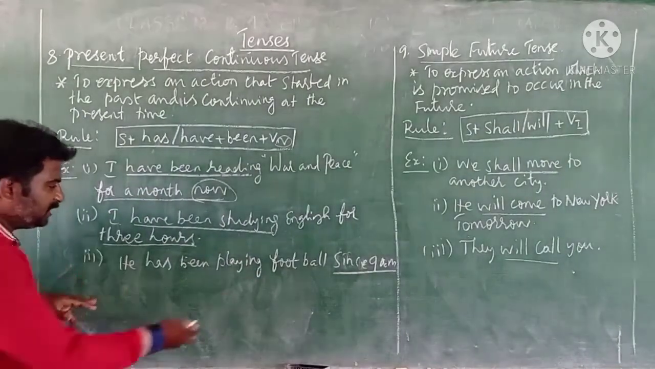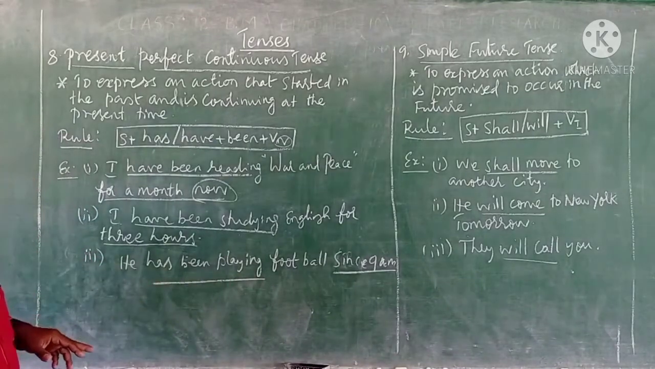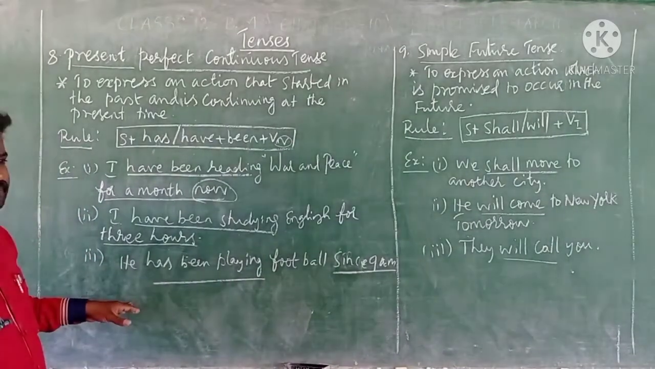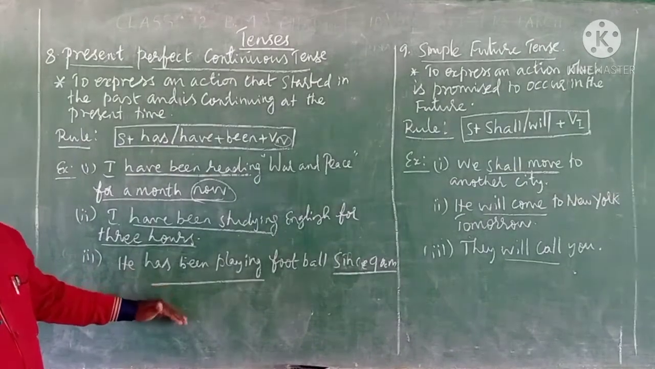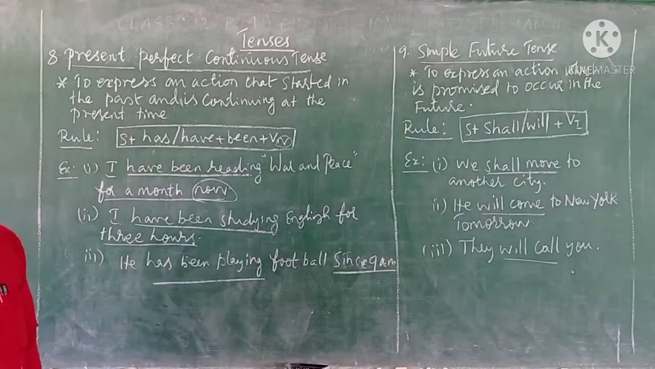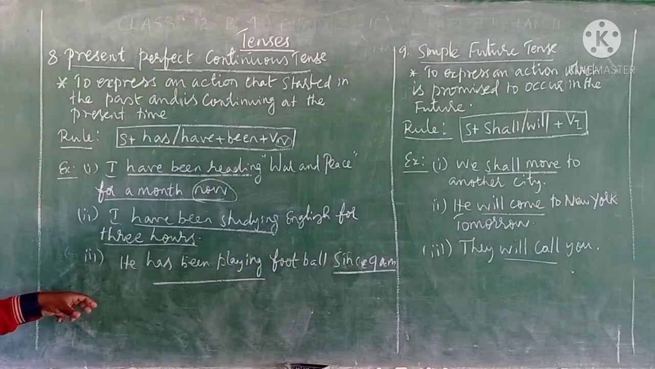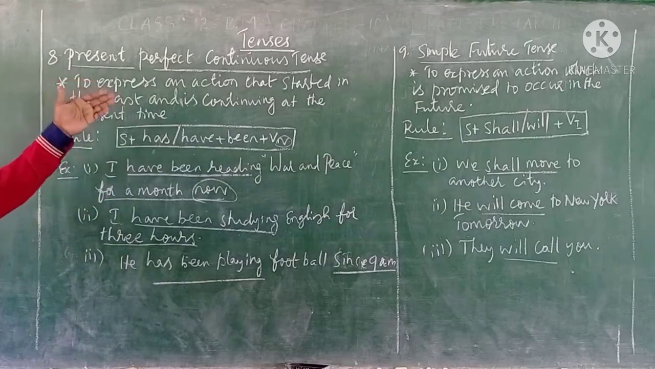He has been playing football since 9 a.m. So since 9 a.m. in the sense that he had started the action at 9 a.m. and still he is playing football. So to express this kind of situation, we can use the present perfect continuous tense.